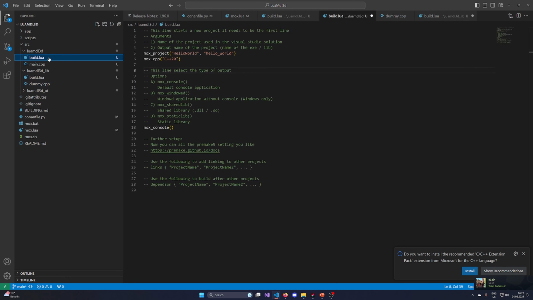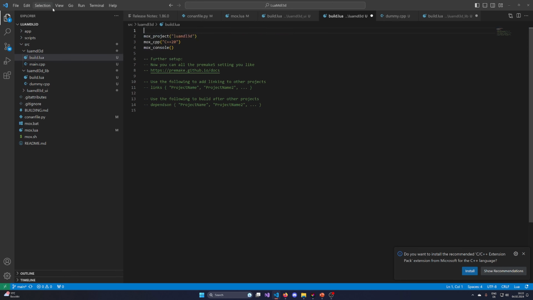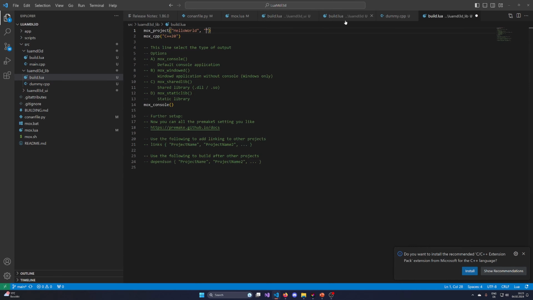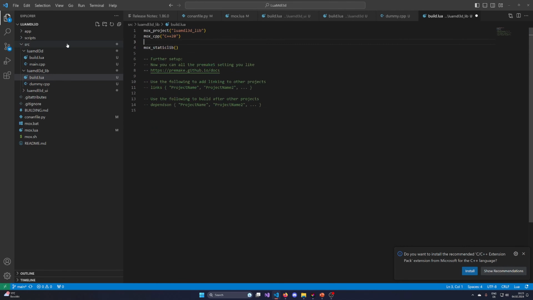dummy.cpp in here. Now in here, let's remove this and call this one Lua MDL 3D because it's the executable. Console is correct. And do it like this. Now in here, this is the lib. We do not need that. Lua MDL 3D lib. And this is now a static lib that is kind of providing the features.